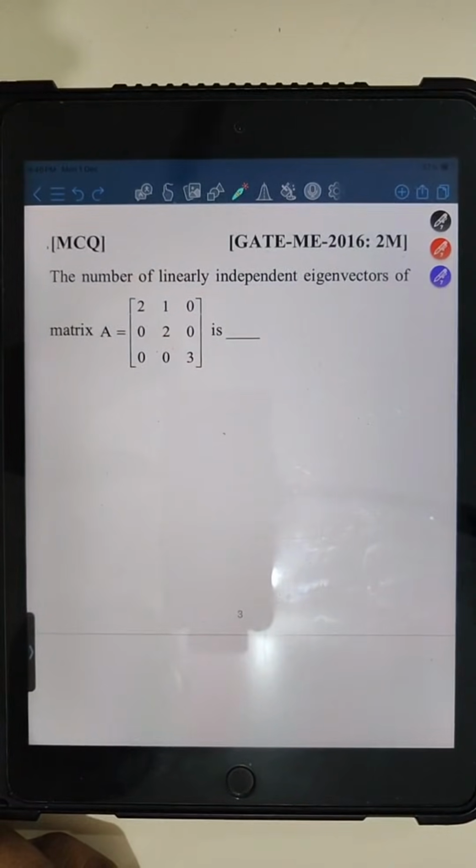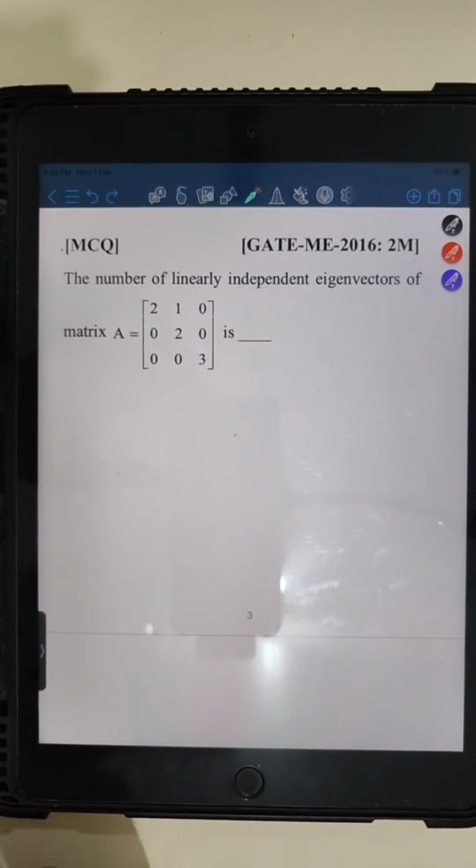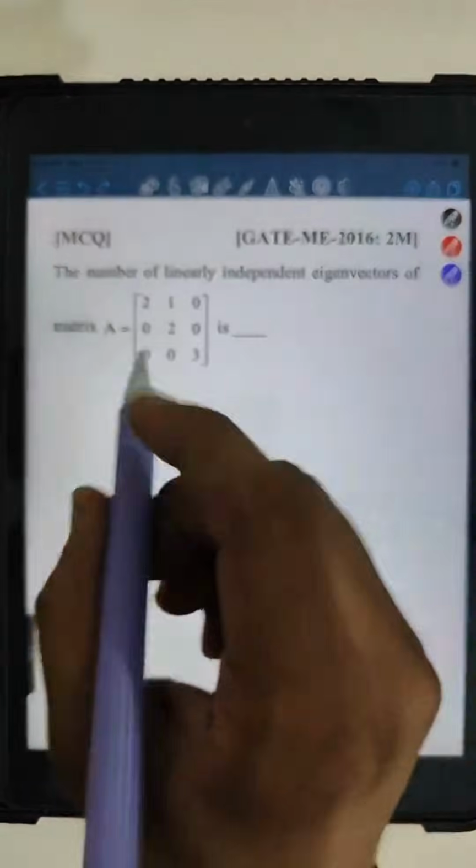Anand is telling n minus r formula. Yes Anand, you are very correct. You can use that one also. Let me just give you a hint.